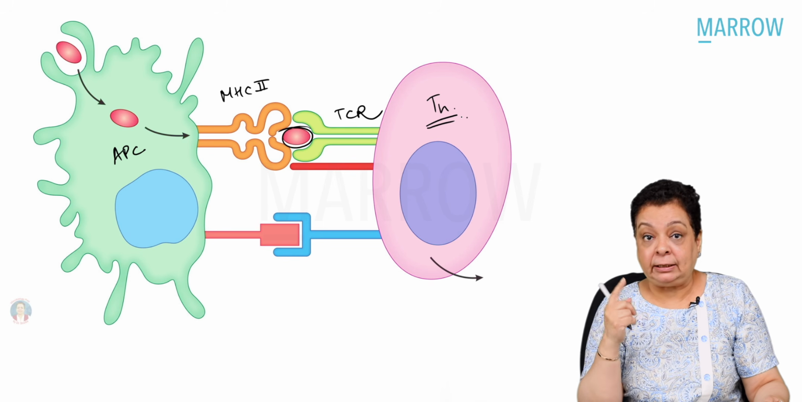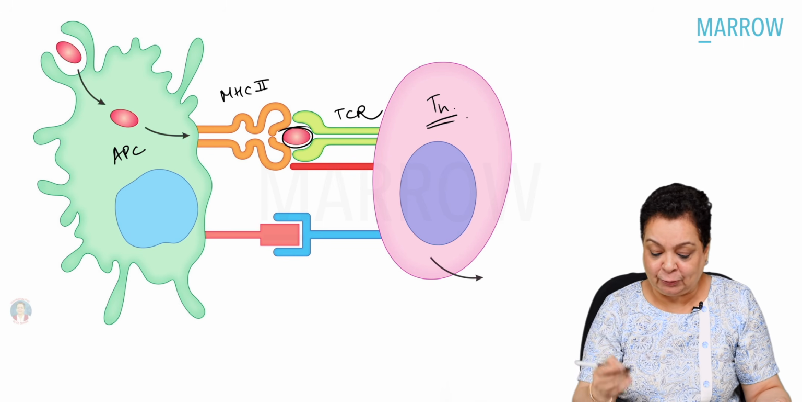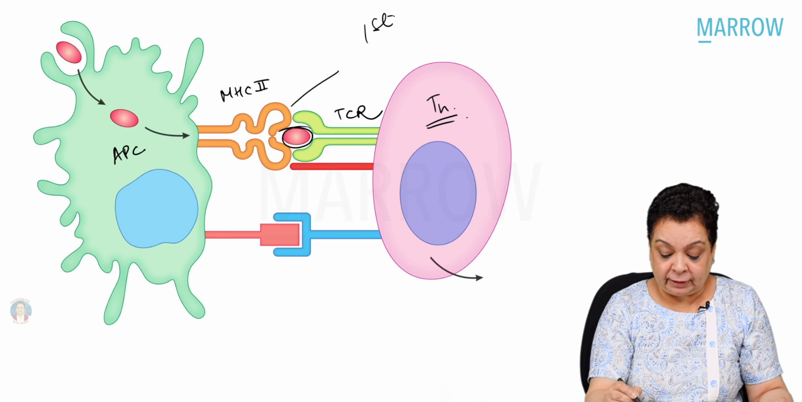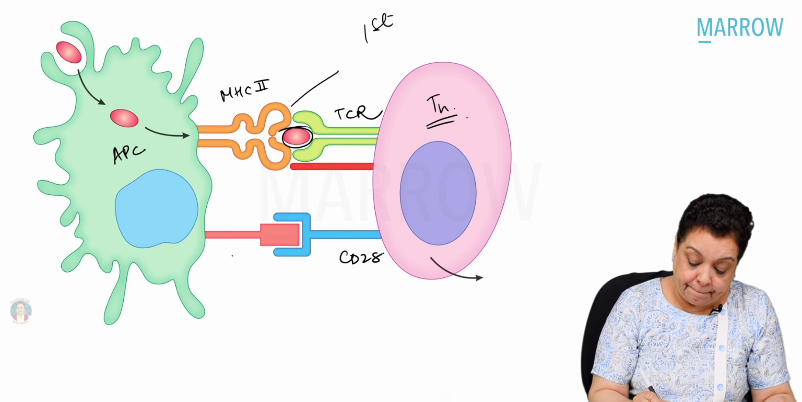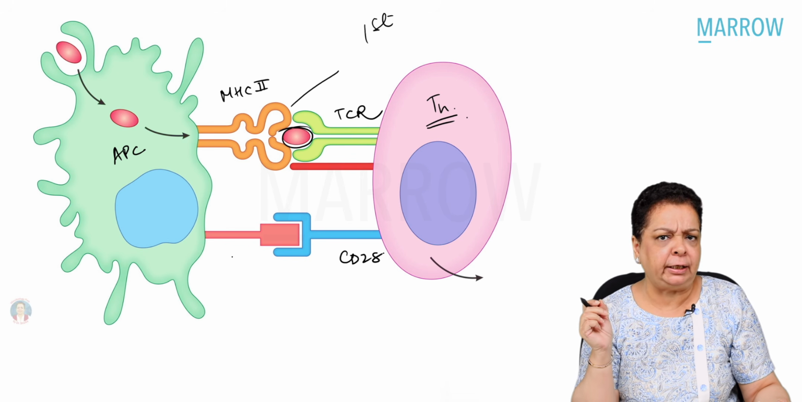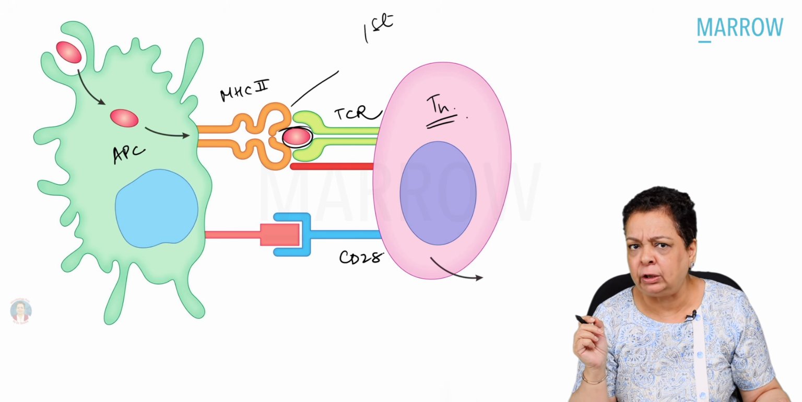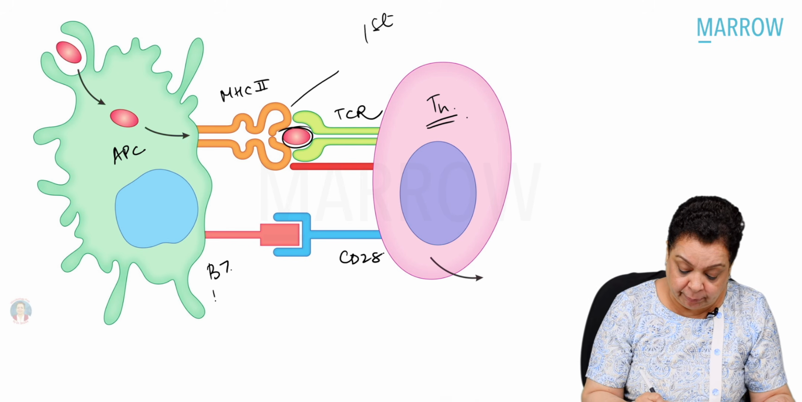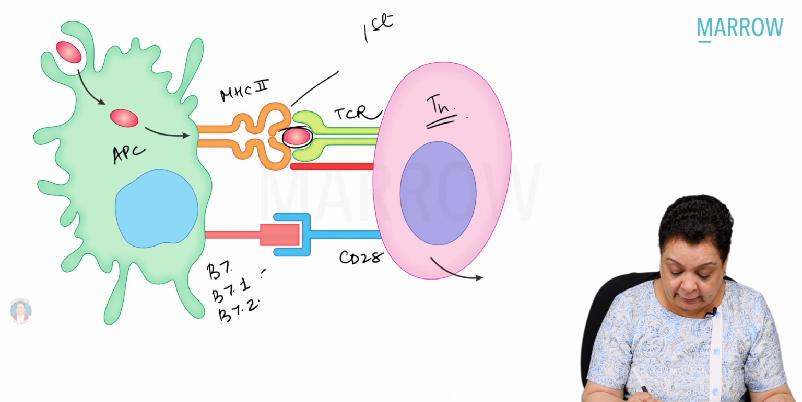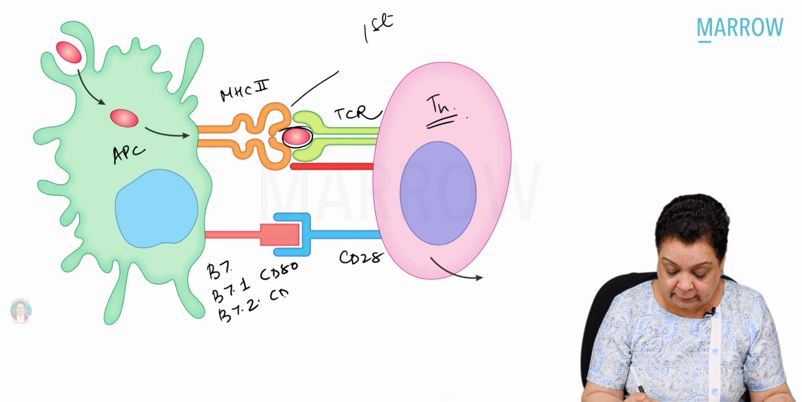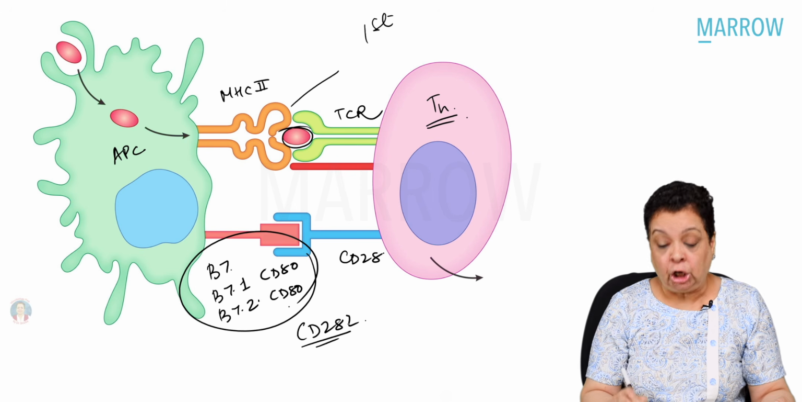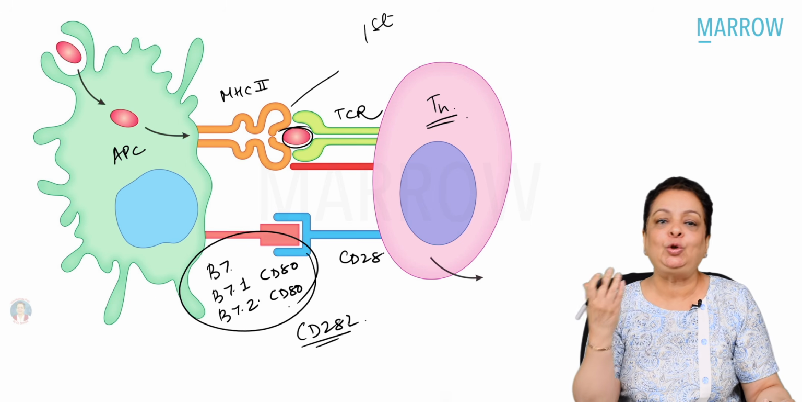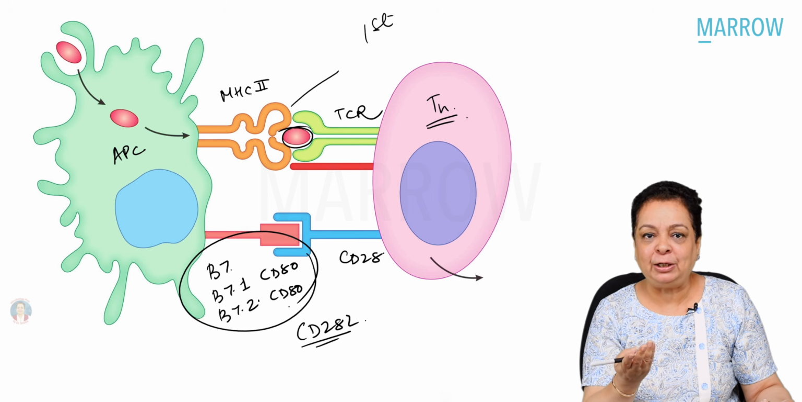Then the helper T cell says, give me my second signal. So it got its first signal. The second signal is the CD28 of the helper T cell binding to the CD28 ligand. Do you know what this ligand is called? It is B7, B7.1 and B7.2, CD80 or CD86. These together are also called CD28 ligand. This provides the signal 2 to the helper T cell. So this we've understood, okay?